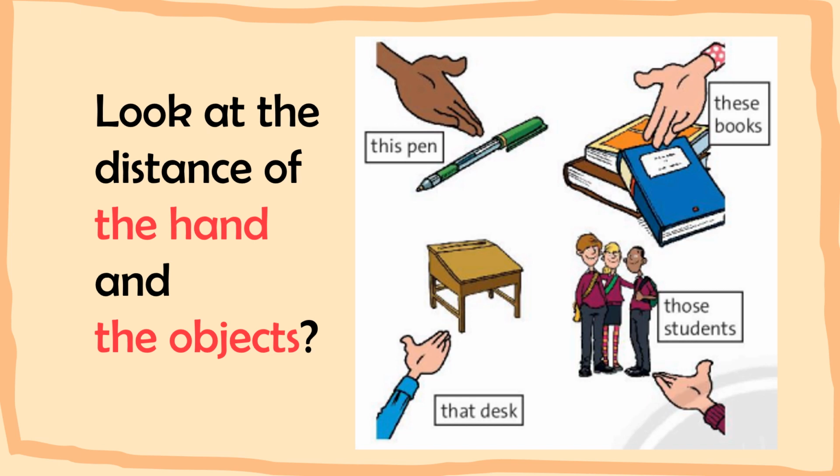Okay, look at the hands and the books. We have these books. Alright, look at the hand and the desk. We have that desk. And look at this hand with the students. We have those students.